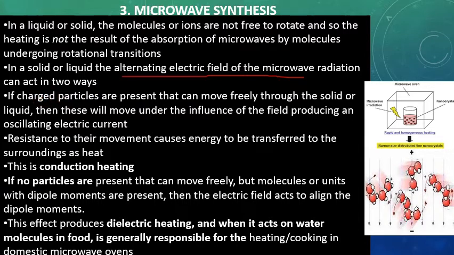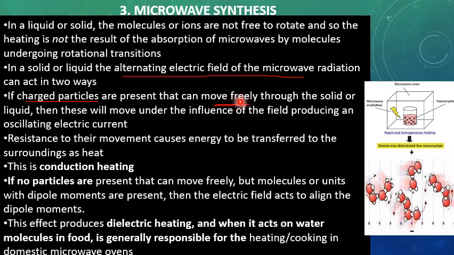There are two possibilities in the case of liquids and solids. First, charged particles are present and these charged particles can move freely. How will the alternating electric field act on these freely moving charged particles?